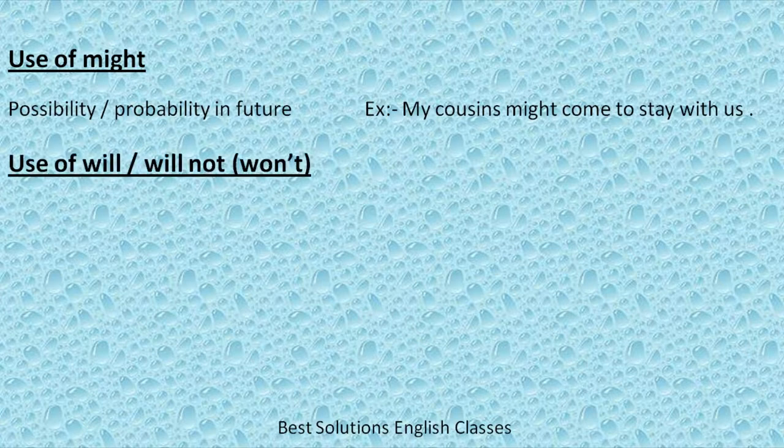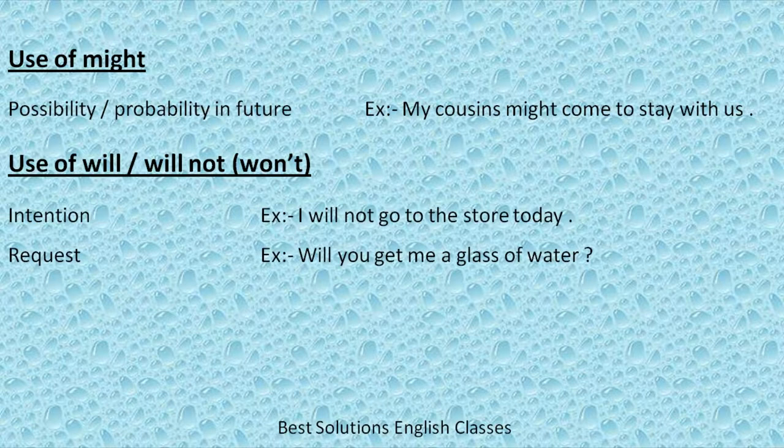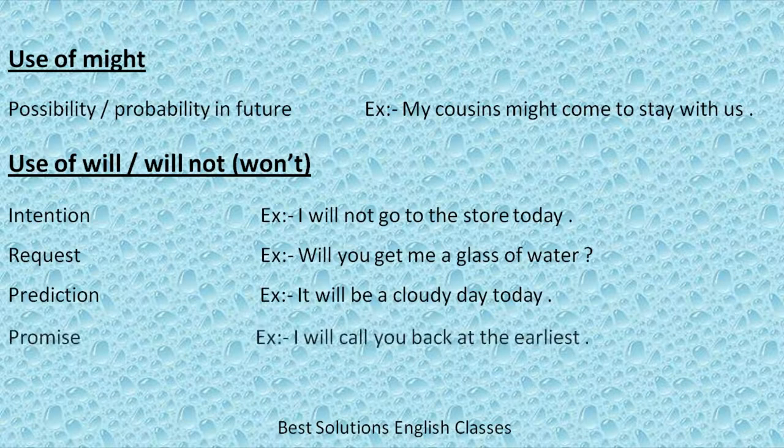Next, use of will or will not. Will or will not is used to show intention. For example, I will not go to the store today. For a request, will you get me a glass of water? For showing prediction, will is used: it will be a cloudy day today. For making a promise, I will call you back at the earliest.